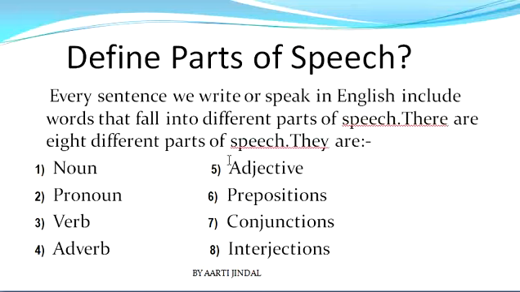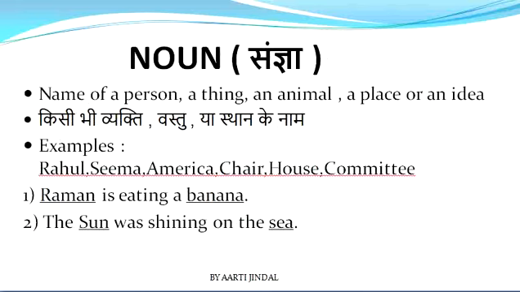Now, these 8 different parts of speech are noun, pronoun, verb, adverb, adjective, prepositions, conjunctions, and interjections. Let us start with the first part of speech, that is noun. So, the name of a person, place, or thing is called a noun.